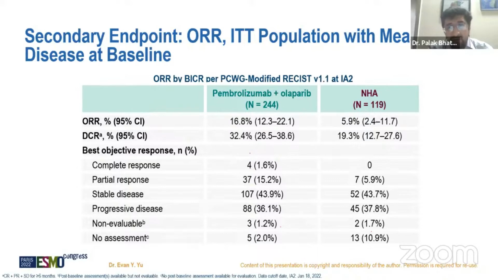Where there is none, none of the patients get a complete response with hormonal treatment. In day-to-day practice, when we use immunotherapy, we generally see such a magical response in 1 or 2 patients out of 10. So similarly, we can see this finding here as well. Partial response was even seen in 15% of the patients in the pembrolizumab arm versus 5.9%. Stable disease was seen in almost a similar percentage of patients.